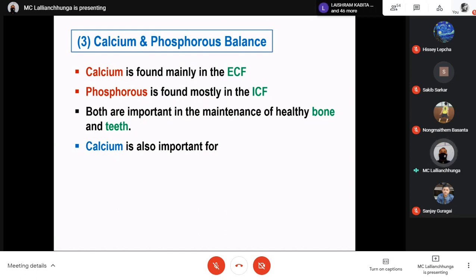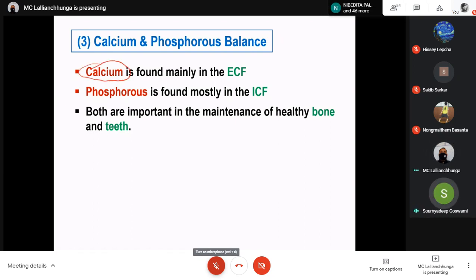So we already know that so many functions are there. Can any one of you tell me what is the function of calcium in transmitting impulse from one excitable cell to another one? Anyone can tell me what is the function of calcium in excitation? Sir, calcium helps to dissolve the vesicles that contain neurotransmitter. Yeah, very, very good. So we cannot just say that calcium has only this role. Actually it has so many functions.